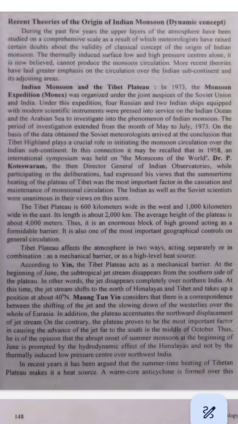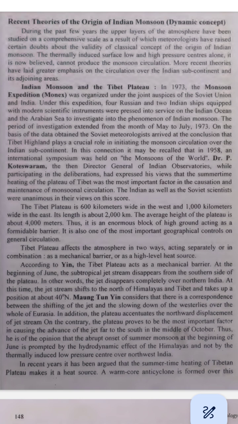2. How does the Tibet Plateau affect the monsoon? During the summer, the sun heats up this high mountain region. When this area gets really hot, the air over the Tibet Plateau starts to rise. Rising air creates a low-pressure zone over the Tibet Plateau. Example. Think of the Tibet Plateau like a hot stove. When it gets hot, the air above it rises, just like hot air from a stove rises.